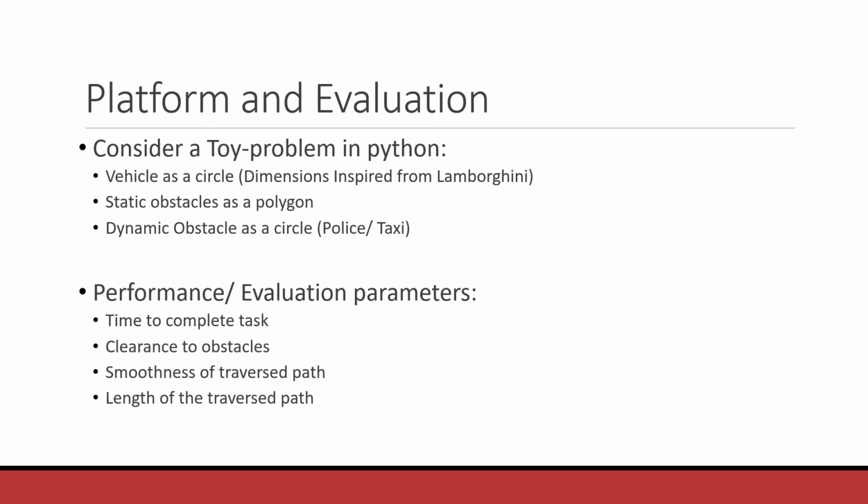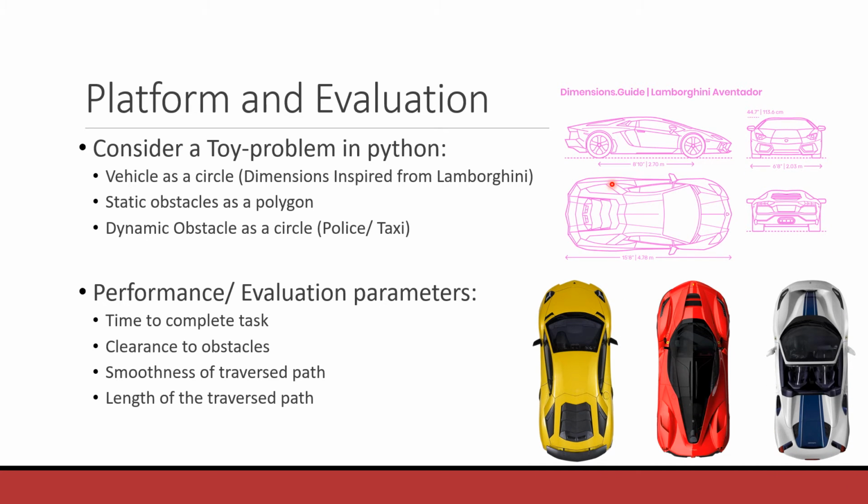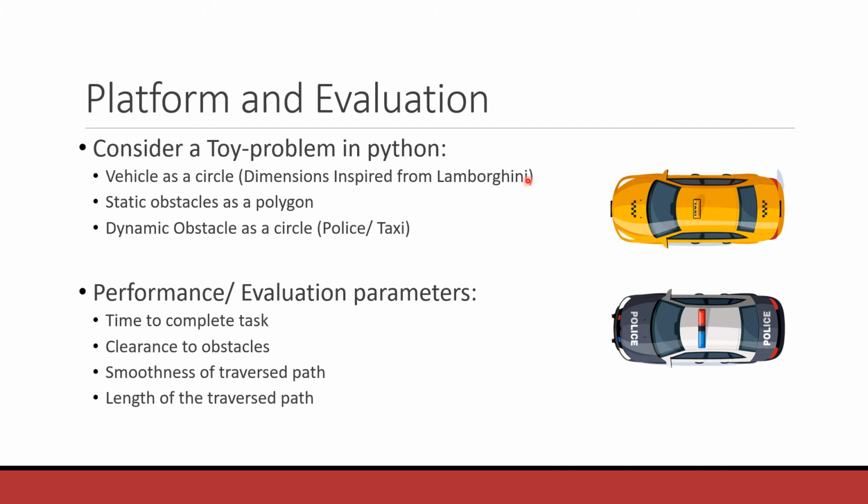So the implementation of this is done using a toy problem in Python. Here, to simplify the computations for configuration space, the autonomous vehicles are assumed to be a circle of radius R. However, these vehicles still follow the kinematic bicycle constraints. We are inspired by Lamborghini and Ferrari vehicles, and the dimensions are based on the Lamborghini Aventador. Next, the static obstacles are considered to be circles, and the dynamic obstacles are the police car and the taxi car.